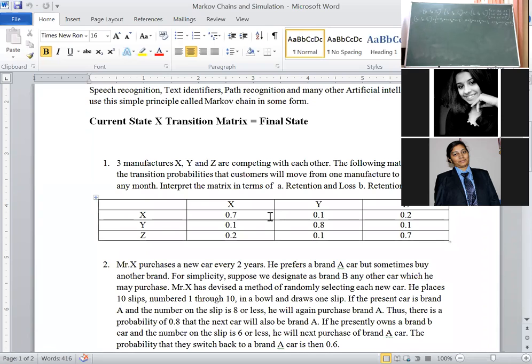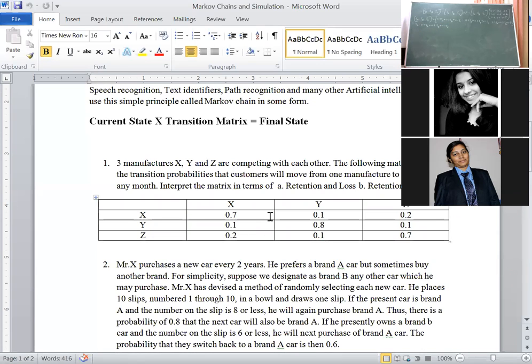Comparing the like coefficients of SA and SA. Listen carefully. This left hand side SA, you have to compare with the first equation, comparing the coefficients on LHS and RHS. SB with the second equation, SC with the third equation. Then compare. Here, what will I get? SA equals 0.7 SA plus 0.2 SB plus 0.1 SC.